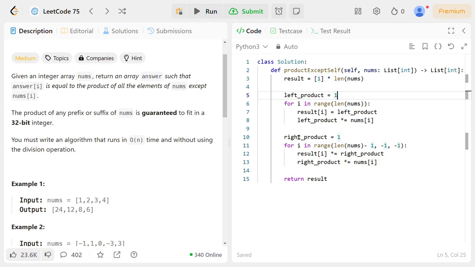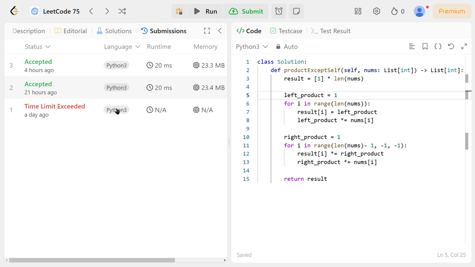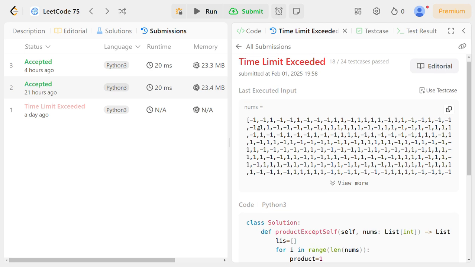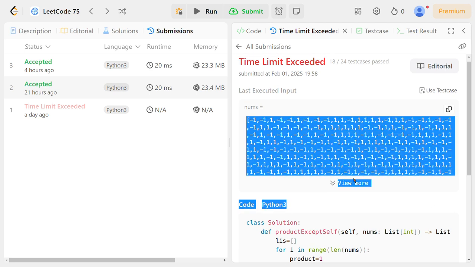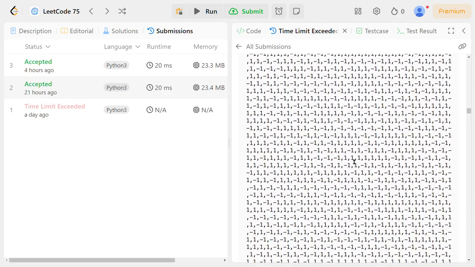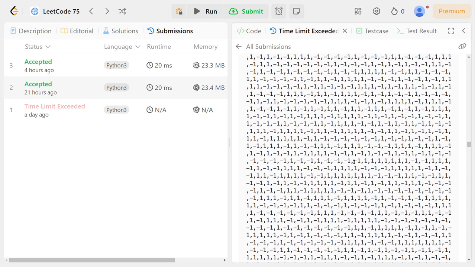The same approach I followed here for lesser time complexity, and having the result. I think this array is carrying around 20,000 elements.